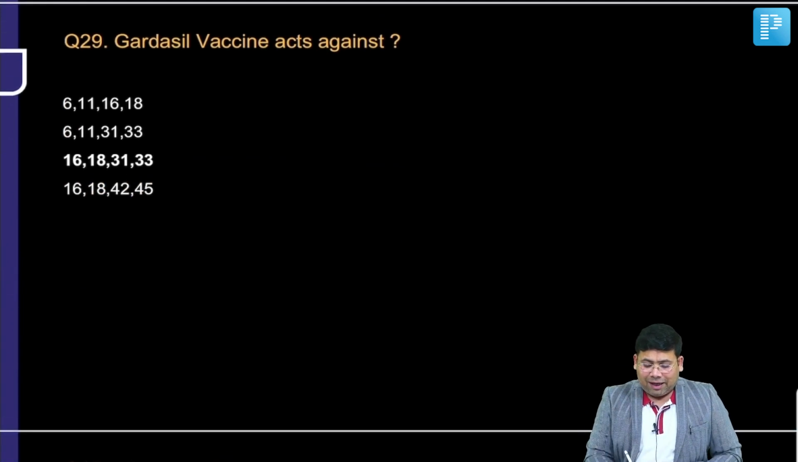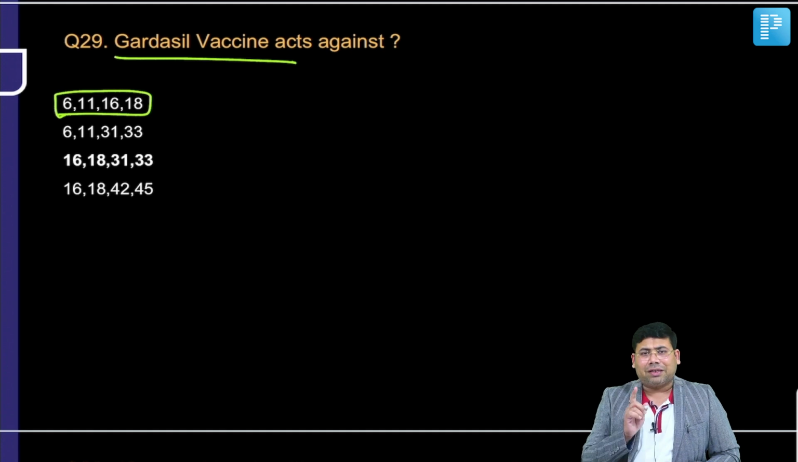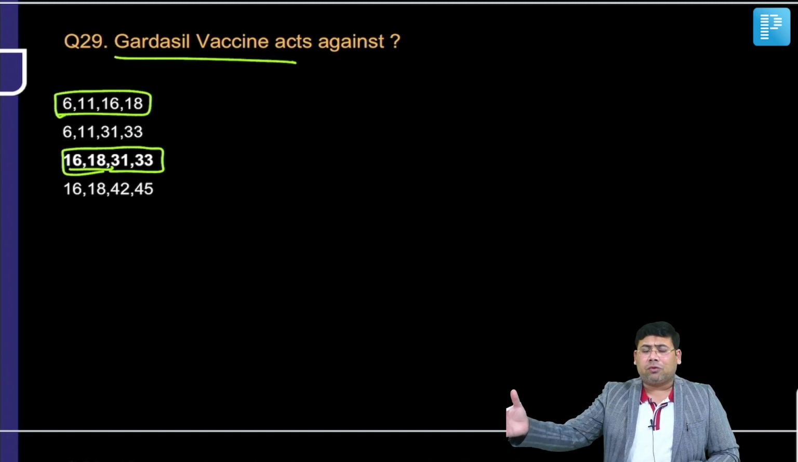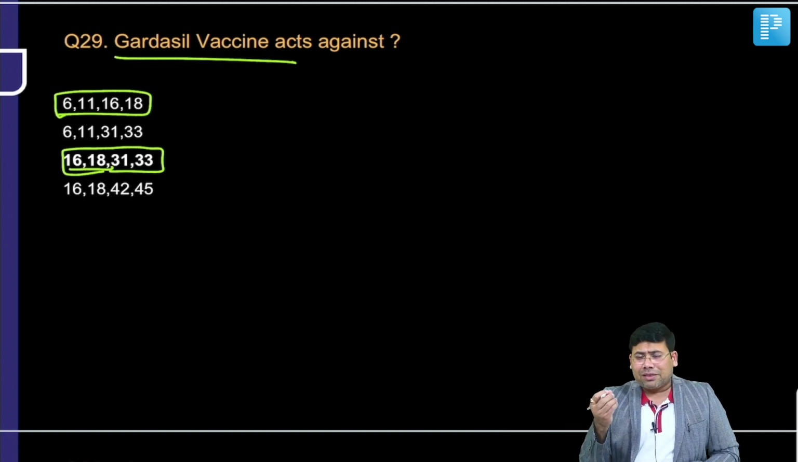Now, Gardasil and Cervarix are the two vaccines. If the question was Cervarix, it is 16 and 18. Gardasil is 6, 11, 16 and 18, and also against strains 31 and 33, which are also preventing the less aggressive strains which are causing warts, etc. So 16, 18, 31, 33 is included in this.